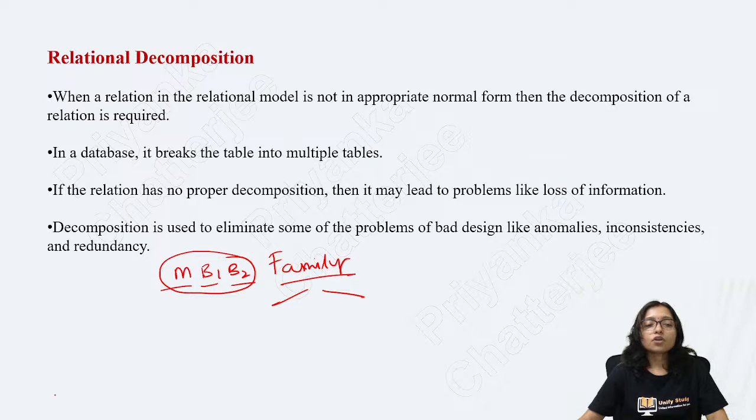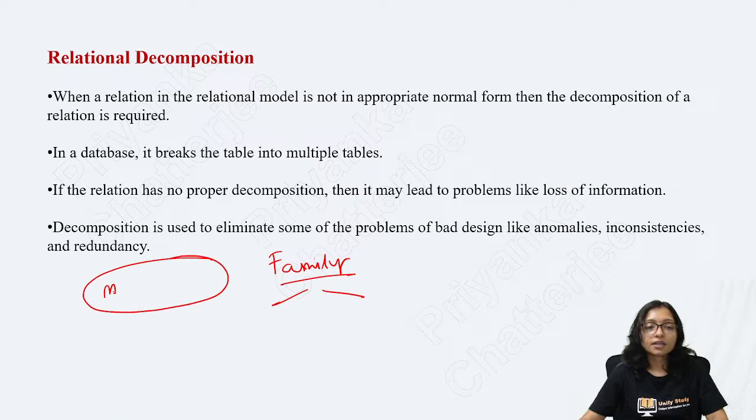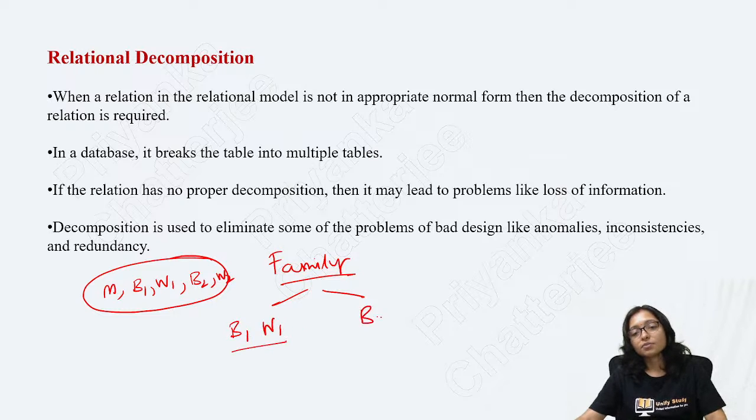And not only this, I am telling more: in the family mother is there, brother 1 and wife 1, and brother 2 and wife 2 is there. Now they are separated, B1 with wife 1 and B2 with wife 2, they are separated now.